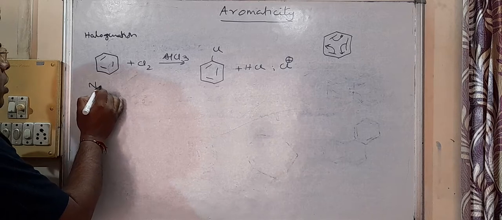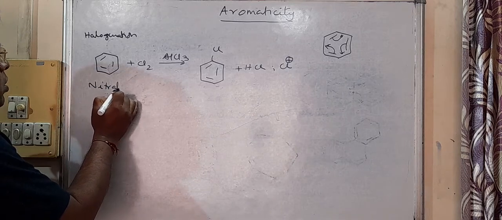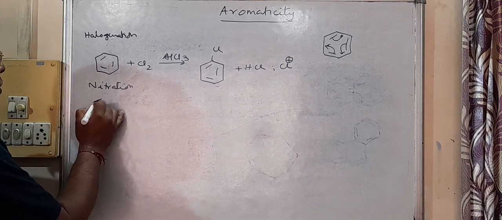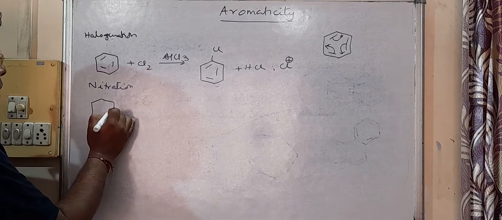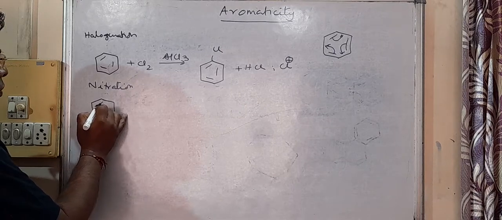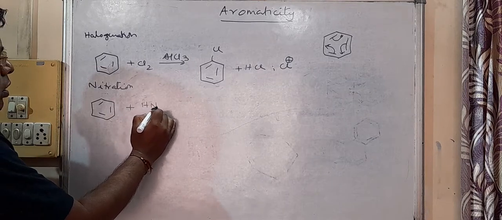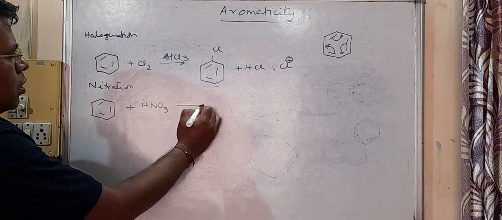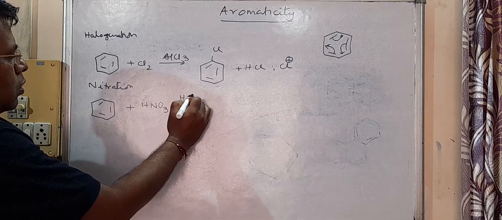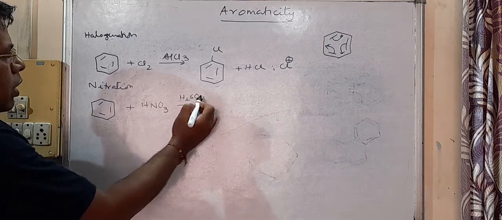Then another example of electrophilic substitution reaction is nitration. Nitration is benzene plus concentrated nitric acid in presence of concentrated sulfuric acid.